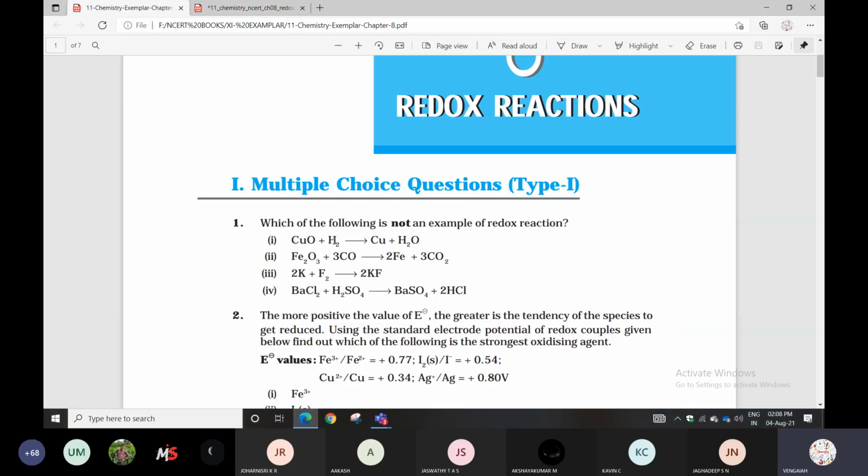Here there is gain of oxygen, here loss of oxygen, so reduction takes place like that. Except the fourth one. The fourth one is not a redox reaction. The question is asking which is not a redox reaction. Everybody can take this one.